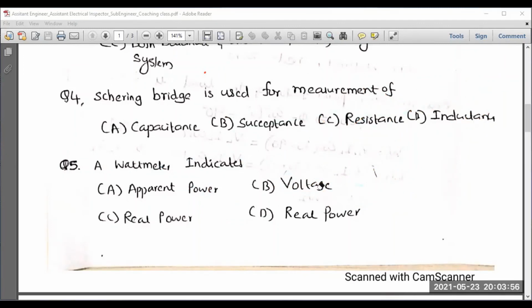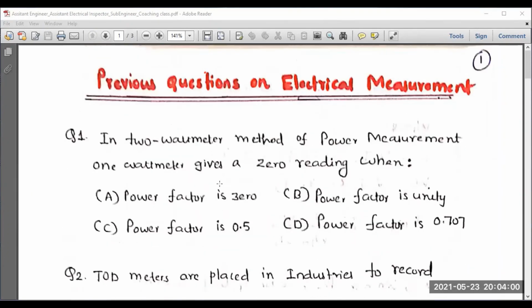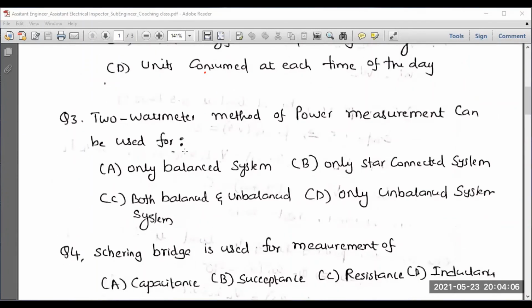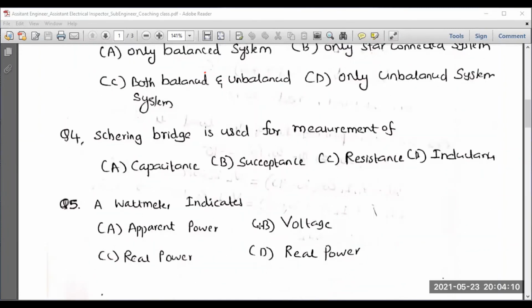Okay. So we have discussed 5 important questions. Mainly I have concentrated on the 2 wattmeter method. Many questions can be expected in the area of the 2 wattmeter method. And also I have enlisted the importance of some bridges which can be used in the area of electrical measurements.